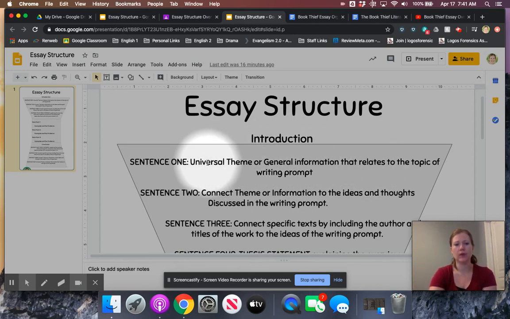So you want to find some general information. Again, you can do a fact or statistic if you want, like if you find any surveys or studies done on morality or society's pressures or peer pressure or anything like that. That's how you introduce that big idea into our minds, stuff the reader is already familiar with, to ease us in without slamming us right away with the details of The Book Thief.